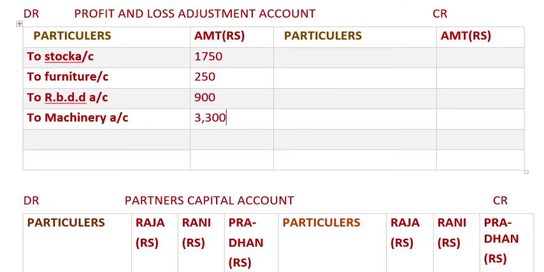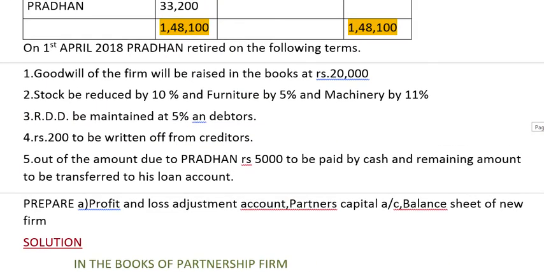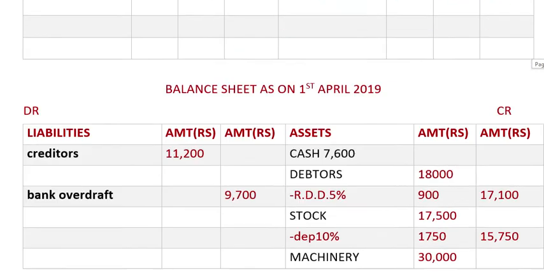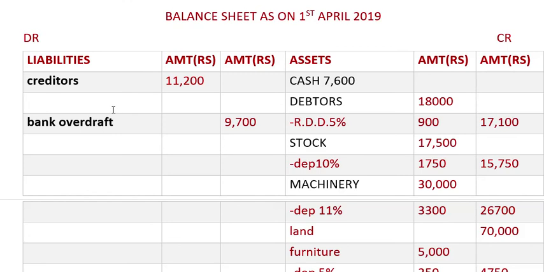Second effect is also given. Okay, to stock, furniture, stock is given, furniture is done, machinery is done, RDD is done. Now rupees 200 to be written off from creditors over here. Rupees 200 to be written off from creditors. So creditors less written off, how much? 200.